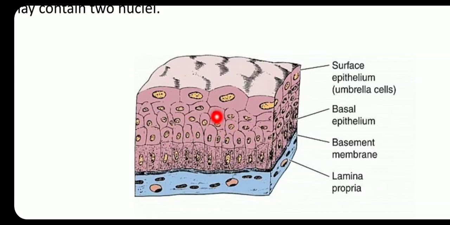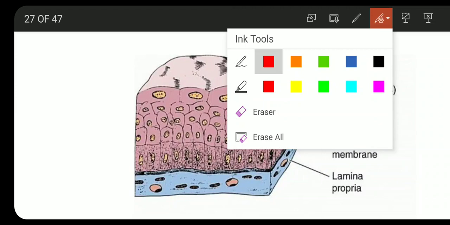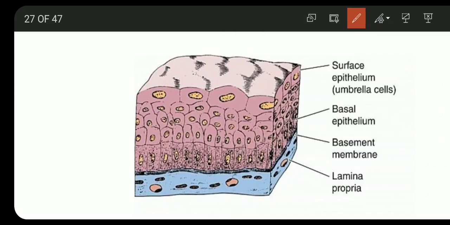And above these cells, these are the surface umbrella shaped cells, and they are binucleated. So this is the basal layer, this is the middle layer having multiple layers of polygonal cells, and this is the surface layer having umbrella shaped cells.